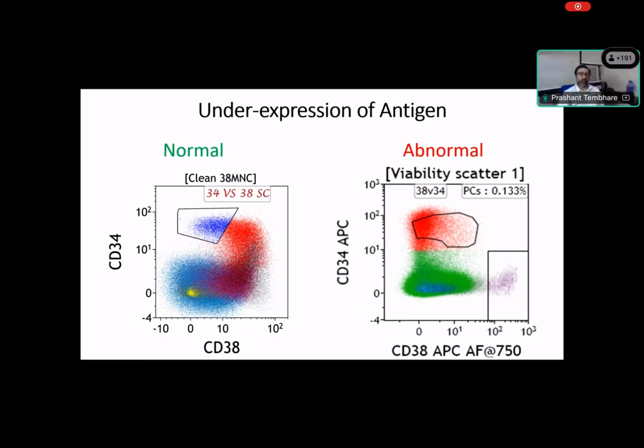The same way, we know that the cells go like this. If you look here, in this patient, we have all cells clustered here. There is no CD38 expression, CD38 is absent. So there is a down regulation of the CD38 antigen, which also indicates abnormality. It should be normal like this, but it is not normal. In fact, instead of going like this, it is going like this. That means there is an altered maturation pattern of this blast.